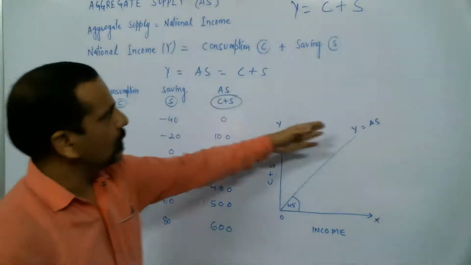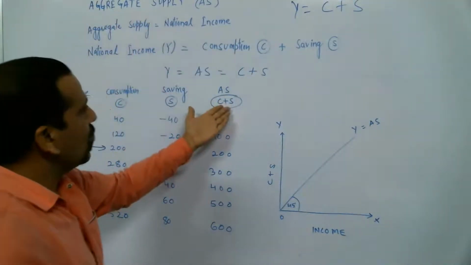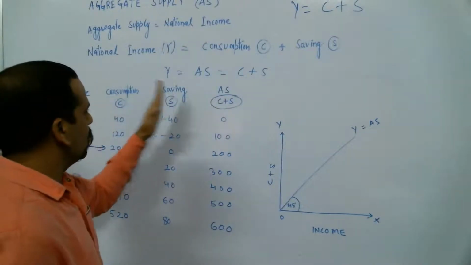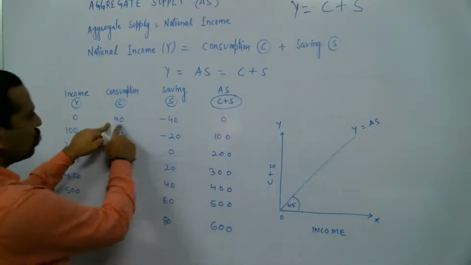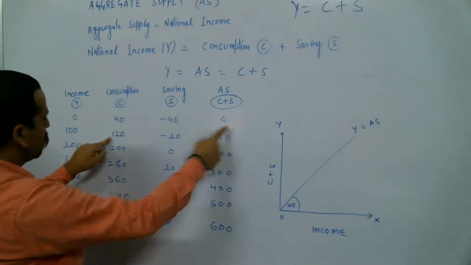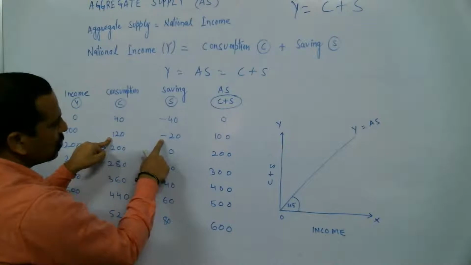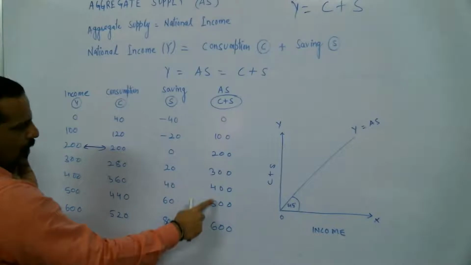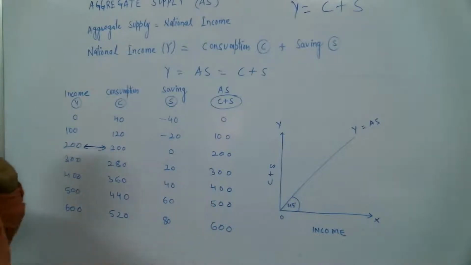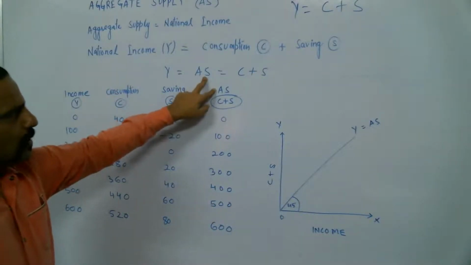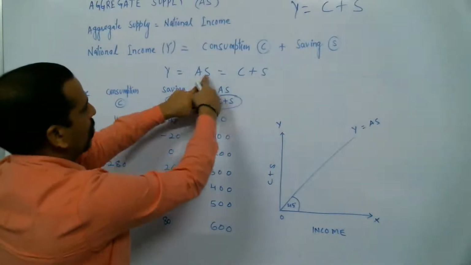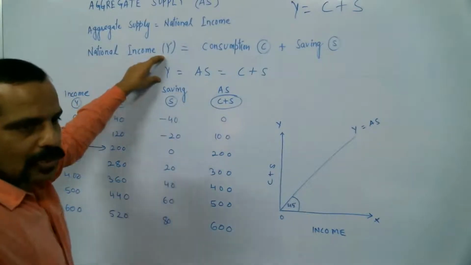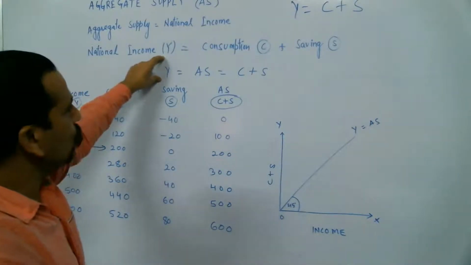Now, our topic, aggregate supply. Here I wrote AS is equal to C plus S, means consumption plus saving. So plus 40 minus 40 is equal to 0. Plus 120 minus 20, so 100. Then 200, 300, 400, 500, 600. See, I wrote here that aggregate supply is equal to C plus S, and I also wrote that Y is equal to AS, national income is equal to aggregate supply.